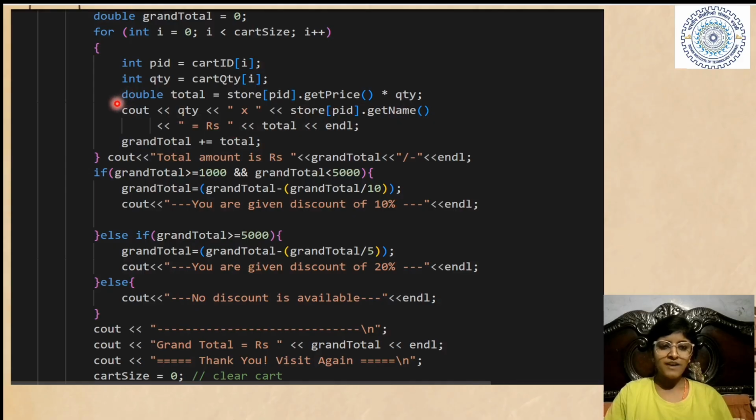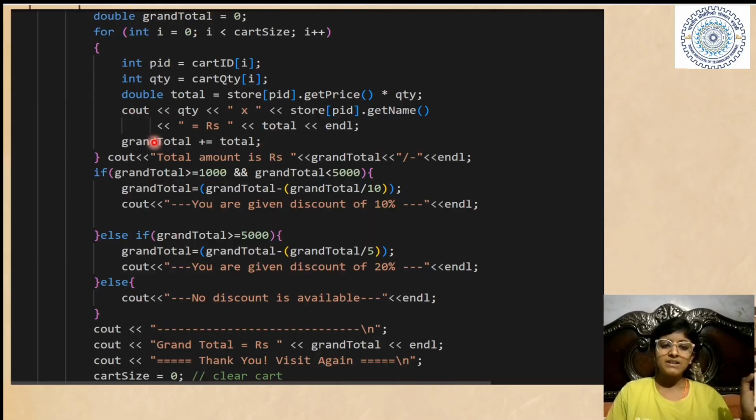So in the final bill we are printing how many quantity into which product we have bought, and we are printing the price of it, and the price is its price times its quantity. So it is printed here, and it is done by loops, meaning however many products we have bought, it will print one by one.